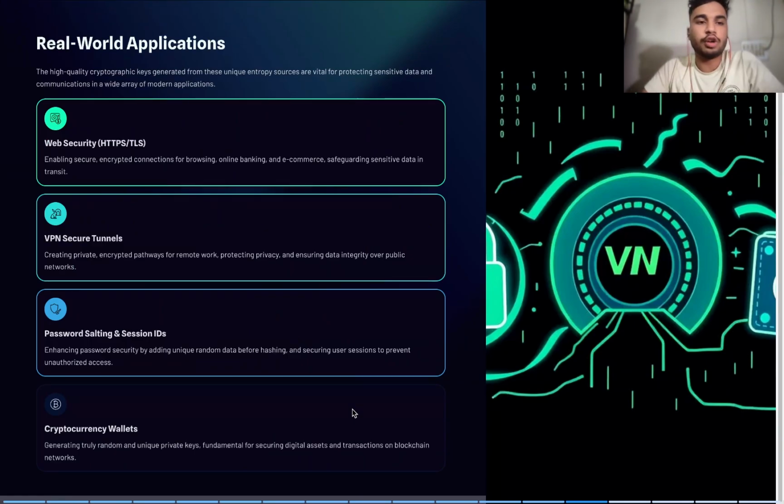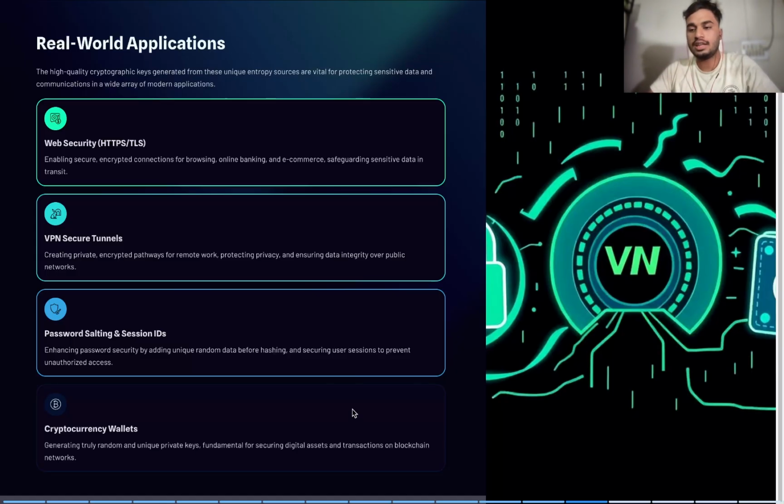Okay, let us look into the real world applications of these keys. First application is web security. As we saw before, these are used to create tokens that are so random, and these tokens are used to encrypt and decrypt web usage. Mainly it is used in HTTPS, TLS and VPN.